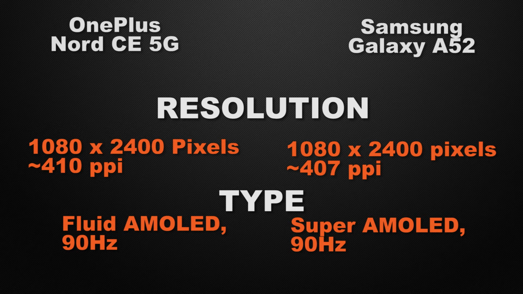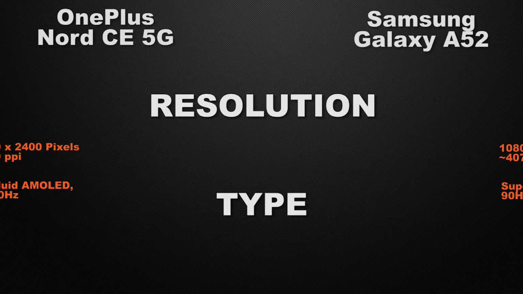So I will call it a tie because Super AMOLED and Fluid AMOLED have approximately the same properties. Both of the panels give you the same display output. So it's a tie. Moving to the body features of the devices, let's start with the thickness. Nord has 7.9 mm of thickness whereas A52 has 8.4 mm of thickness. So the winner here is Nord because it has a slimmer body.